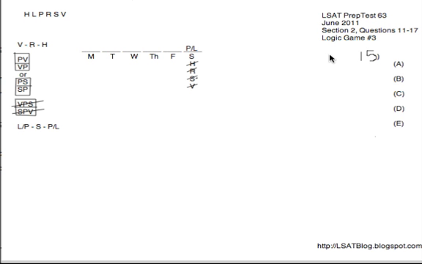Next, number 15, if S was earlier than P. So S before P, of course, gives us the general ordering L, S, P, though not necessarily adjacent. We end up with a result that's identical to what we had for number 14. P's got to be the one on Saturday, L cannot because L is going too early. So P's going to be on Saturday. We're not going to be able to have V touch P because we have V coming before both R and H. So as a result, once again, S is on Friday. We have L floating around Monday through Thursday, and then the general VRH going on those days as well in some order. So same result.